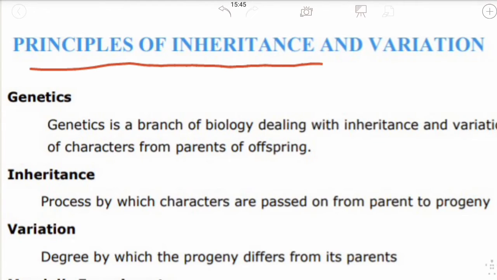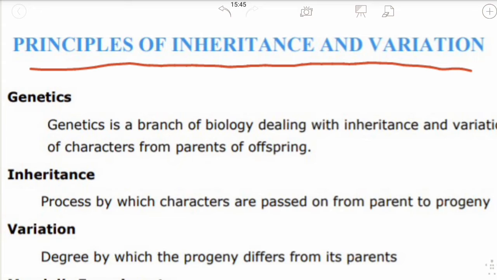Principles of inheritance and variation. This is a very simple chapter and also a very important chapter. First of all, we should understand what genetics is, what inheritance is, and what variation is, to understand this chapter very easily and also very quickly.